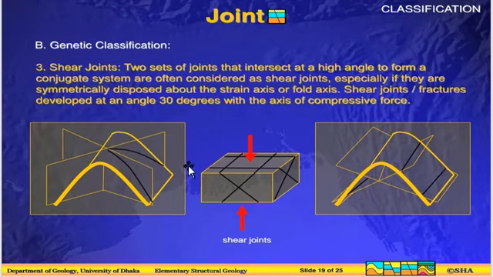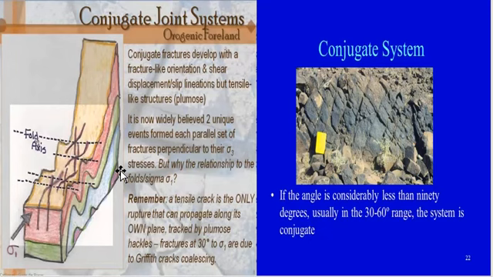Shear joints are fractures developed at an angle of 30 degrees with the axis of compressive force. These are associated mainly with folded, intersecting or criss-cross joint sets at a high angle. So these are also called conjugate joint systems.